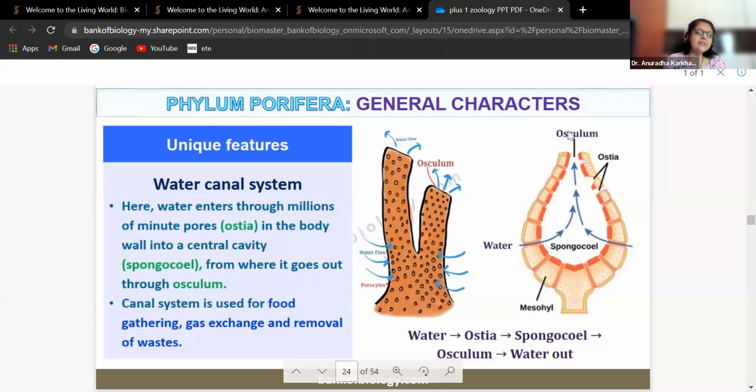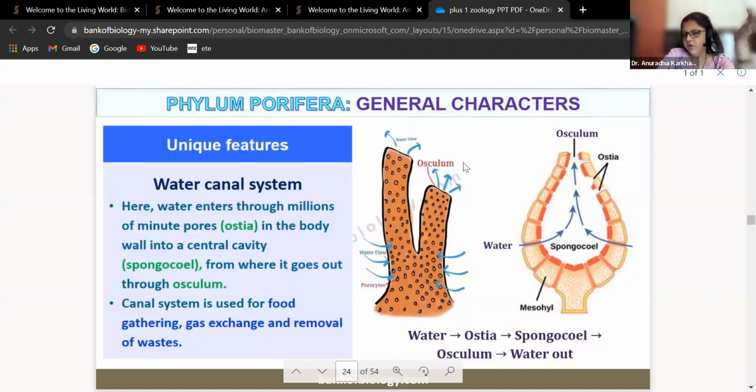And whatever waste has been made inside the spongiocele after digestion of the food will be thrown out via the osculum. So the water canal system is helping in what? Nourishment, correct? Gaseous exchange, as well as excretion. Okay? Understood? So here also you can see the water flow is inside through this porocytes or ostia, and the water flows outside through the osculum.